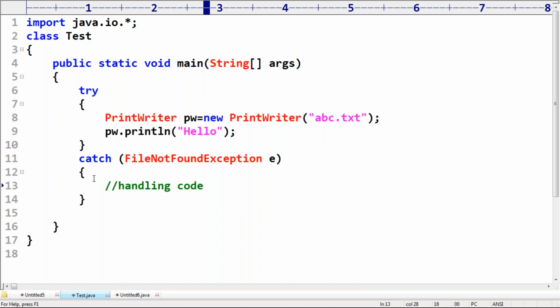Any doubt? Please observe very carefully, sir. Are you in a position to understand? What is the meaning of checked exception? The exceptions which are checked by the compiler for smooth execution of the program at runtime. These are by default considered checked exceptions, right?